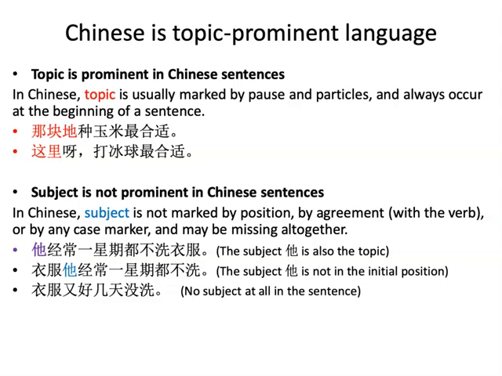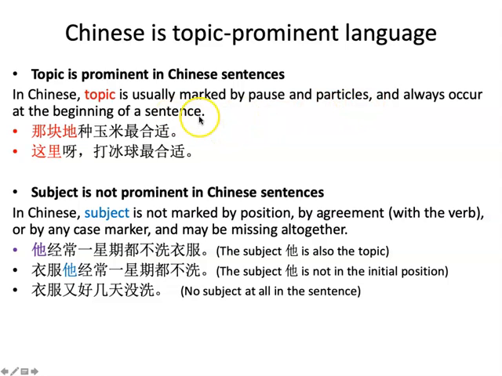The key to responding to this question is that topic is prominent in Chinese sentences, whereas subject is not prominent in Chinese sentences. It's important to make that contrast between the importance of the topic and the not so important status of subject. And in Chinese, how can we tell topic is important or prominent? From these formal features: topic is usually marked by pause and particles and always, so the key word here is always, occurs at the beginning of a sentence.